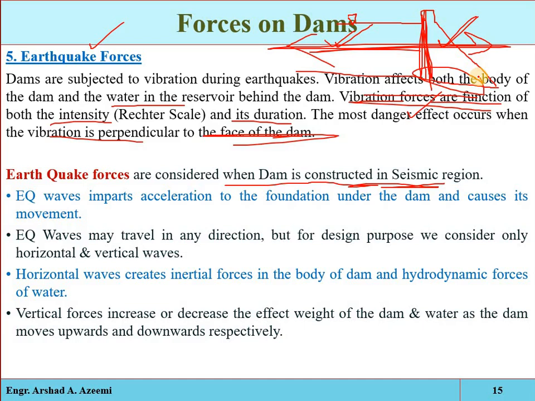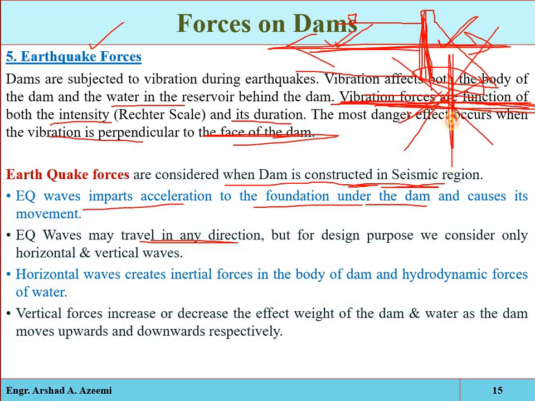An earthquake wave may travel in any direction, remember. Earthquake waves produce acceleration in the foundation under the dam, and that will travel in any direction, in this direction, in this direction, in any direction. But for design purposes, we are only considering the horizontal acceleration which is produced in the foundation, and the vertical acceleration which is produced in the foundation. So two types of the waves will be considered during the design.